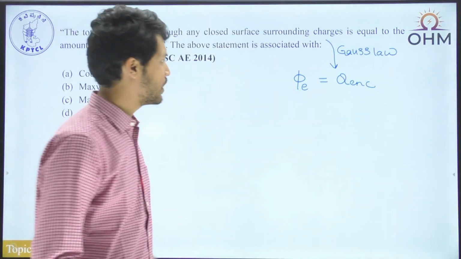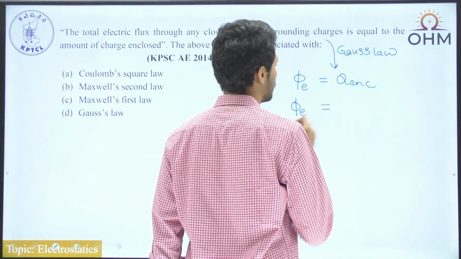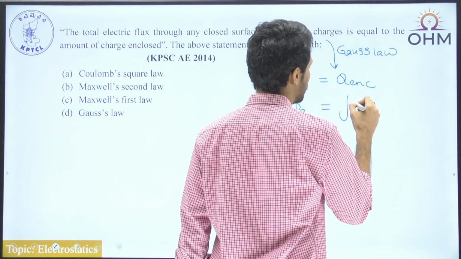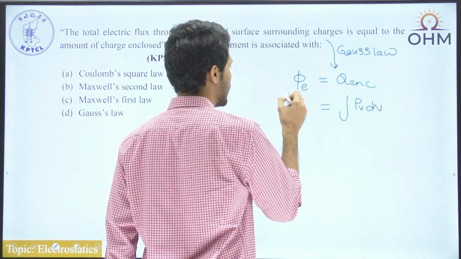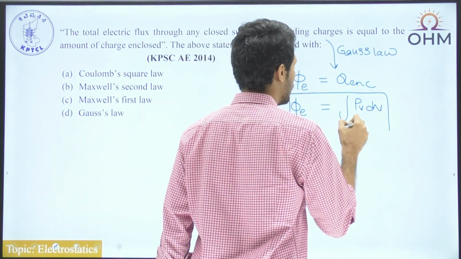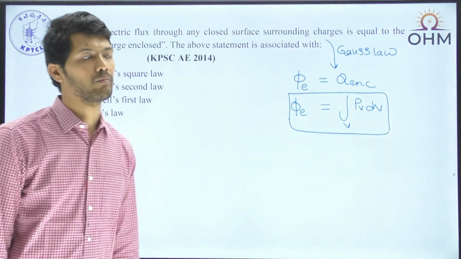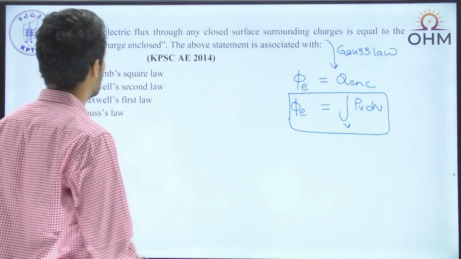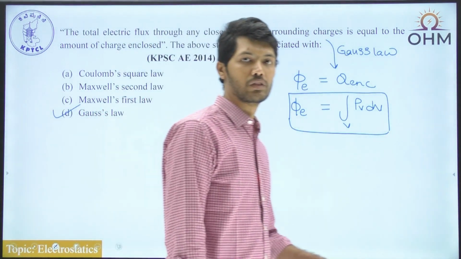And in terms of an equation, we can write the total electric flux phi E coming out of S as the integration of rho v times dv. Rho v dv is nothing but the total charge enclosed in a particular volume. And what is that volume? The volume enclosed by the closed surface. So the statement given to us is nothing but the Gauss Law. Okay, let's go to the next question.